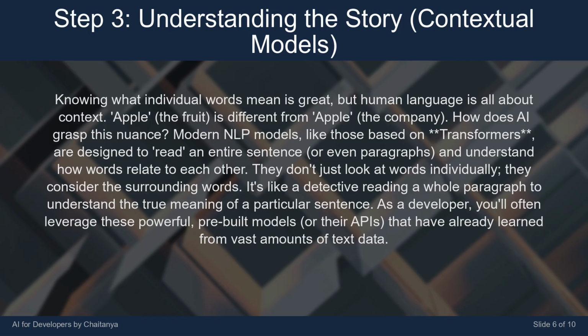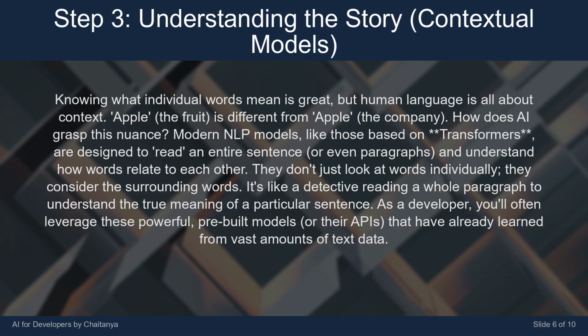They don't just look at words individually. They consider the surrounding words. It's like a detective reading a whole paragraph to understand the true meaning of a particular sentence. As a developer, you'll often leverage these powerful, pre-built models, or their APIs, that have already learned from vast amounts of text data.